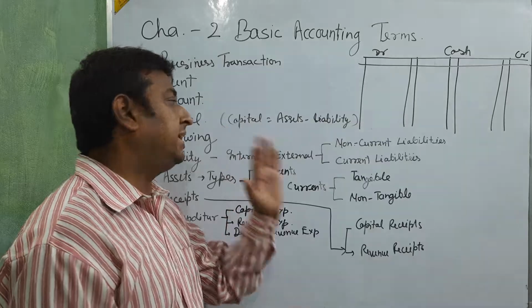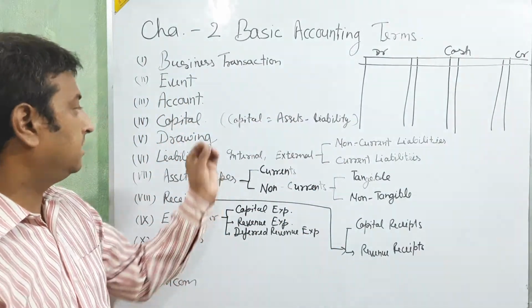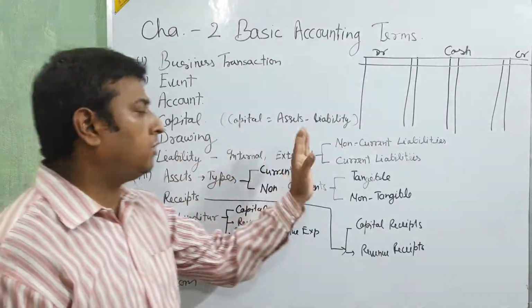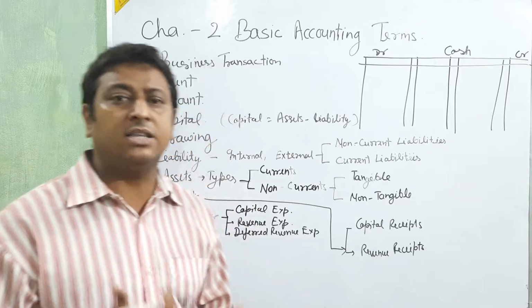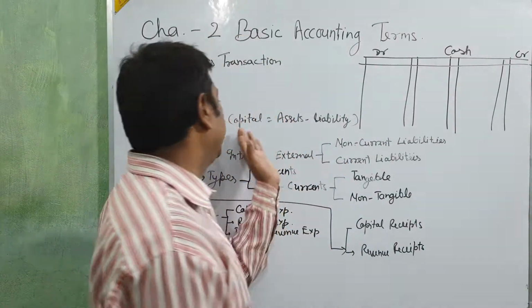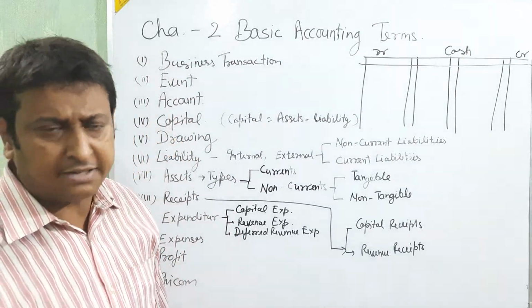If you want to calculate the capital, then take total assets less liability, and then we get capital. If you want to calculate the value of capital, total assets minus liability, we will easily get the capital. Okay beta, clear? What is the capital? Is it clear beta?